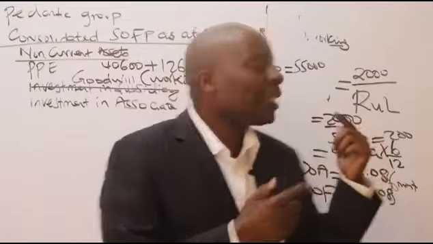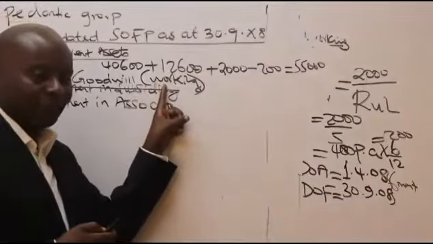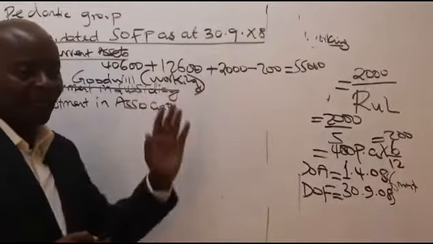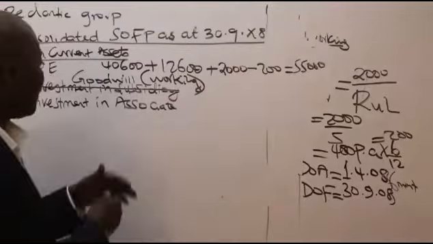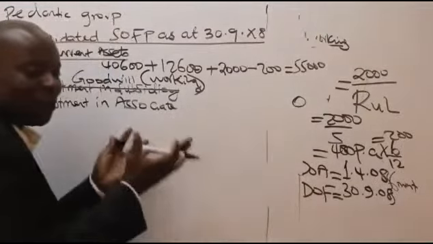So what I'll do, if it's myself doing an exam, I'll just write here working. At times I'll even say that working, let it be done by the examiner himself. I don't want it. Investment in associate, I'll just leave it there and just mention 0 there for the sake of also doing what here?